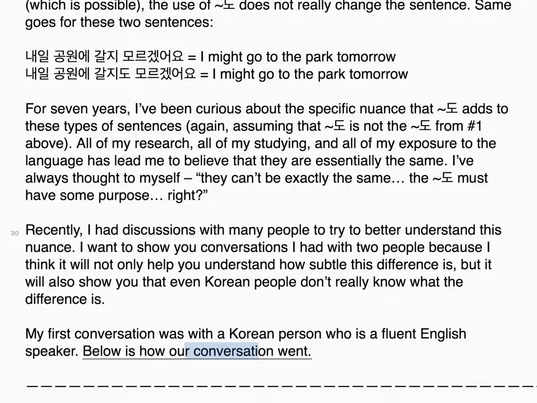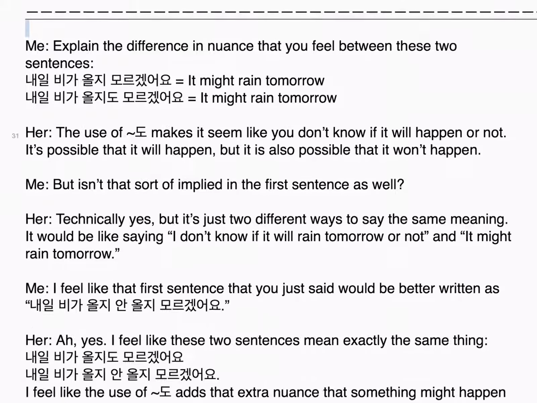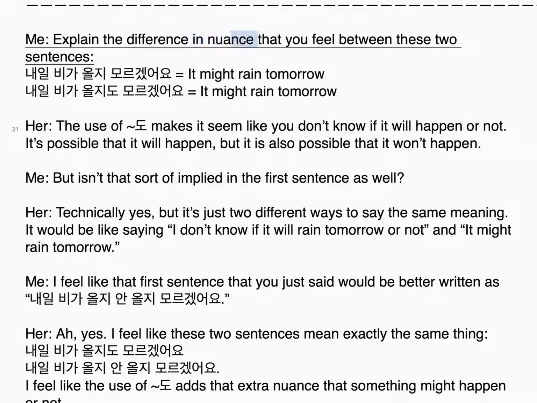Below is how our conversation went. Me: Explain the difference in nuance that you feel between these two sentences. 내일 비가 올지 모르겠어요. It might rain tomorrow. 내일 비가 올지도 모르겠어요. It might rain tomorrow. The use of 도 makes it seem like you don't know if it will happen or not. It's possible that it will happen, but it is also possible that it won't happen.